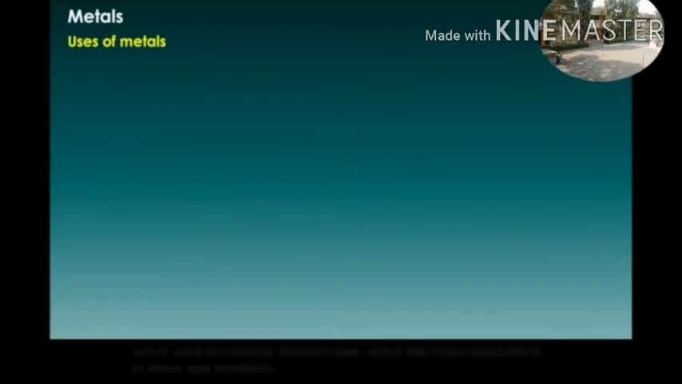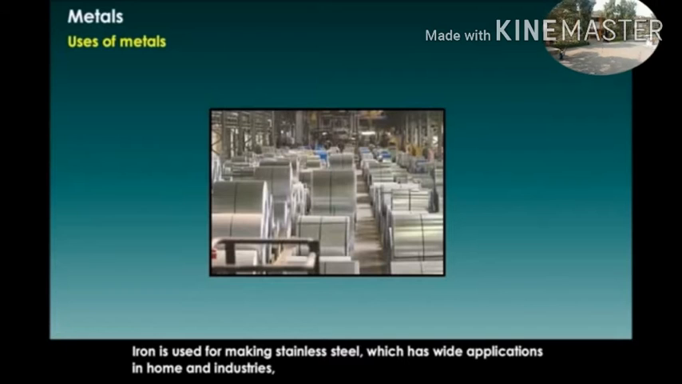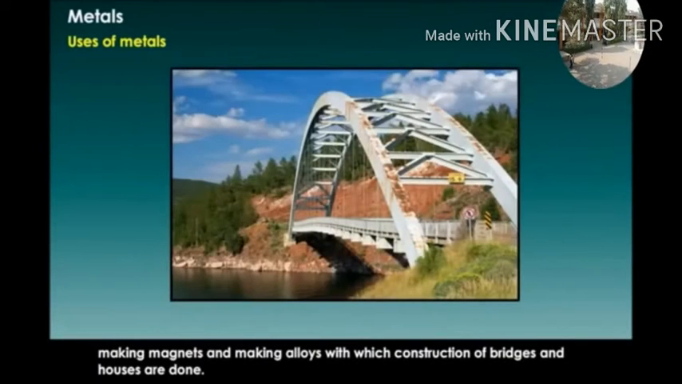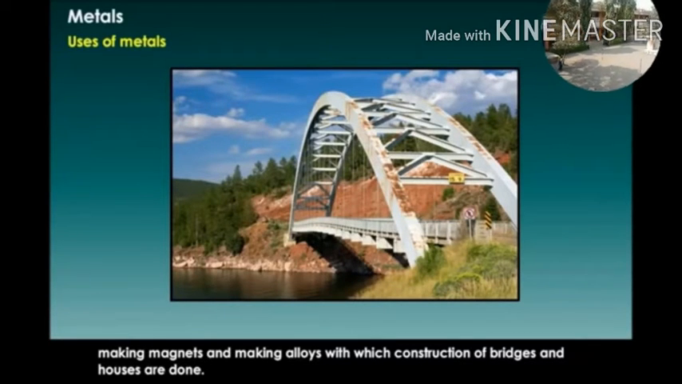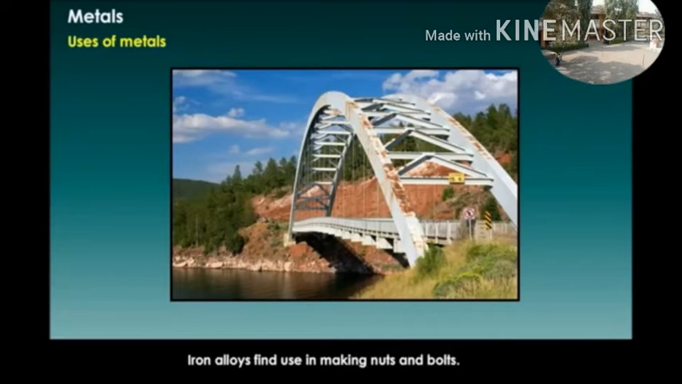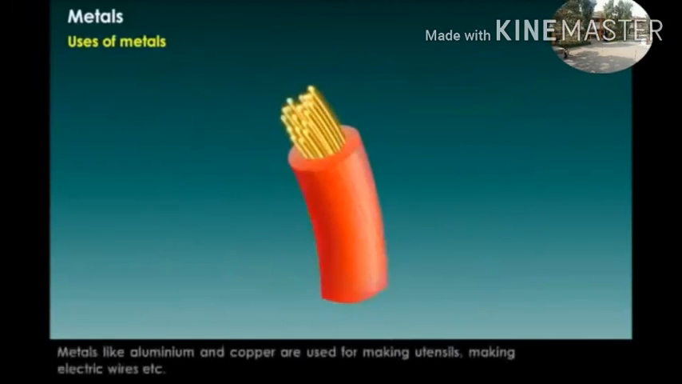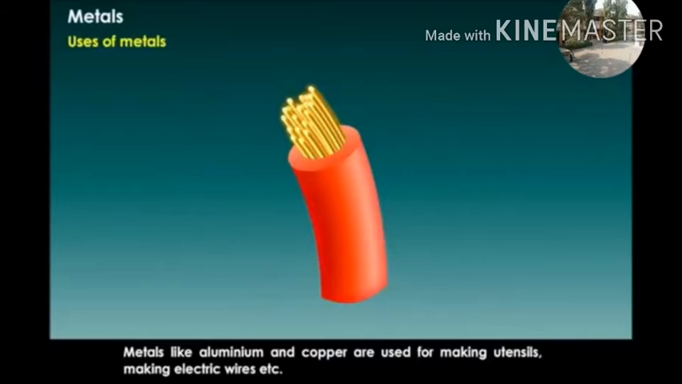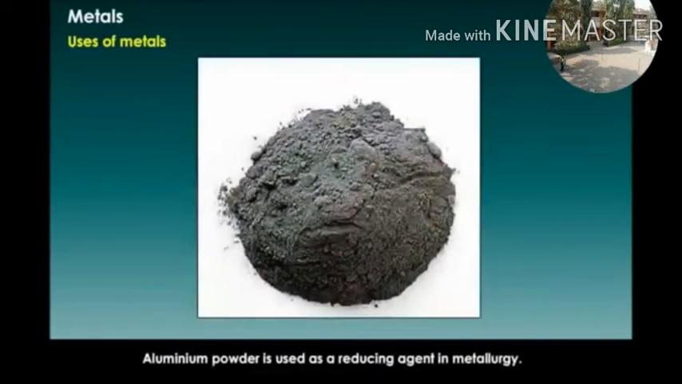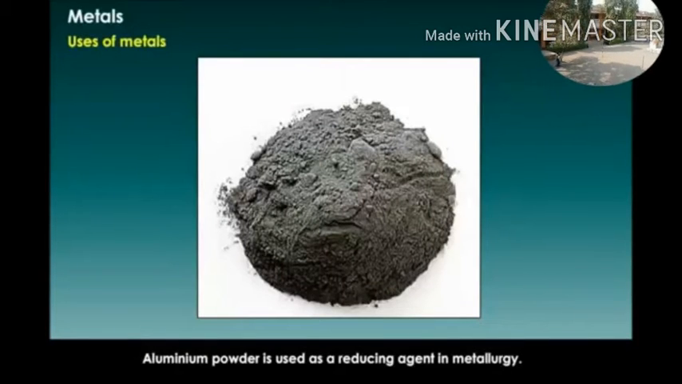Uses of metals. Iron is used for making stainless steel, which has wide application in homes and industries. Making magnets and making alloys, with which construction of bridges and houses is done. Iron alloys find use in making nuts and bolts. Metals like aluminum and copper are used for making utensils, electric wires, etc. Aluminum powder is used as a reducing agent in metallurgy.